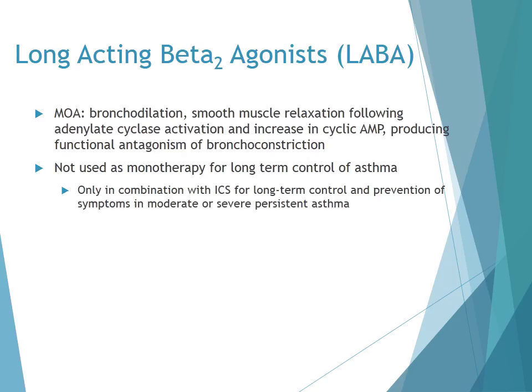Long-acting beta-2 agonists are used for maintenance therapy for their bronchodilation and smooth muscle relaxation effects. Long-acting beta-2 agonists are not used as monotherapy for long-term control of asthma. Multiple Cochrane reviews have shown that the addition of a long-acting beta-2 agonist to an inhaled corticosteroid leads to greater improvement in lung function, symptoms, and less use of a short-acting beta-2 agonist than increasing the dose of the inhaled corticosteroid or using a leukotriene modifier.